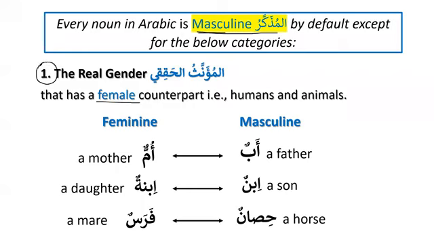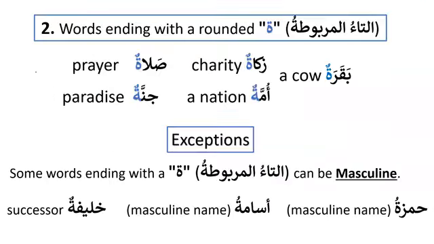So what we will do now, inshallah, whatever we keep on learning, we will add it to the list so that we can complete our list and we can complete everything about al-mu'annath, or about feminine. The second one that we learned was that words that end with a rounded ta, or ta marbuta, are also feminine. For example, salatun, a prayer, jannatun, paradise, zakatun, charity, ummatun, a nation, and baqaratun, a cow.